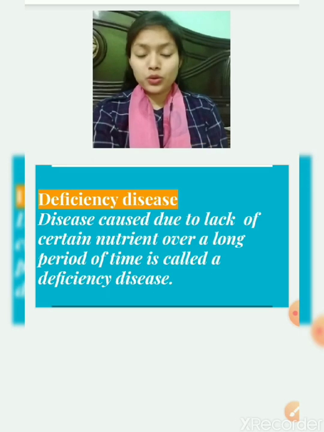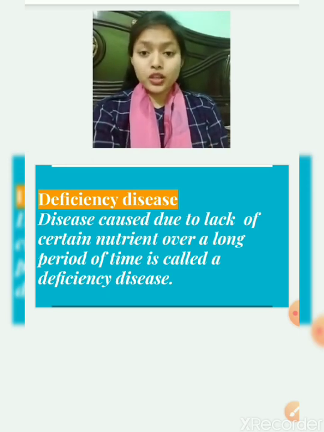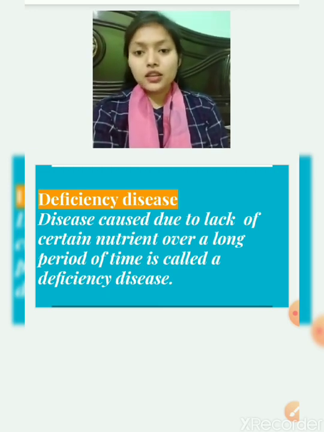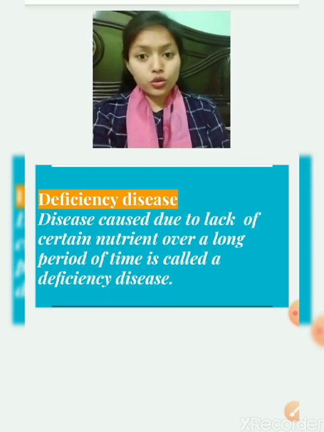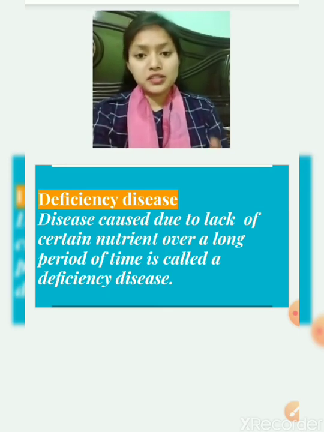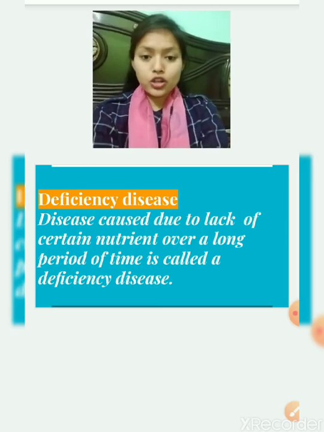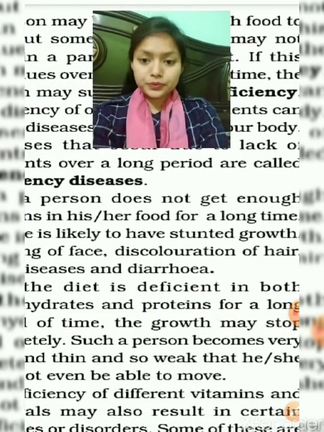Like some people don't like to have vegetables and fruits. And you know that vegetables and fruits are sources of vitamins. Yes or no? They are also sources of vitamins. So due to this, what will happen? Deficiency of vitamins will occur, and so many diseases can occur. So let's have a look.